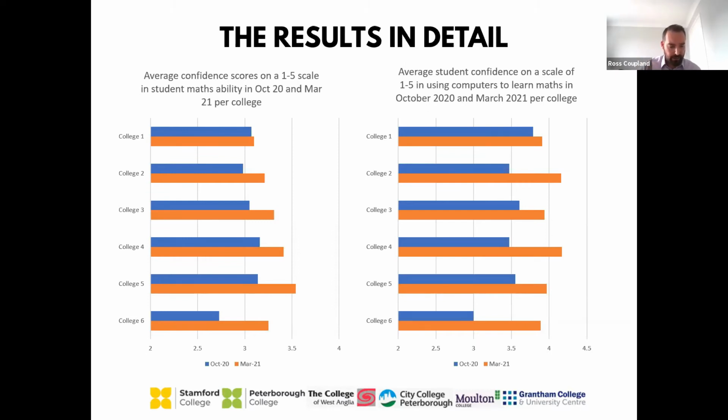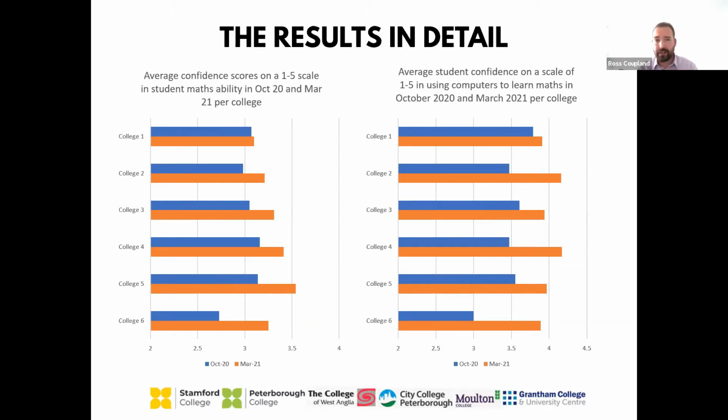Now, what's really interesting to note is that firstly, we can see a positive increase with every college, with each data set between those 2 windows. Your dark blue there is survey 1, October 2020, and the orange is survey 2, March 2021. Although there is a very slight increase in some cases, the students appear to show an increased confidence in their maths ability between those 2 timeframes.